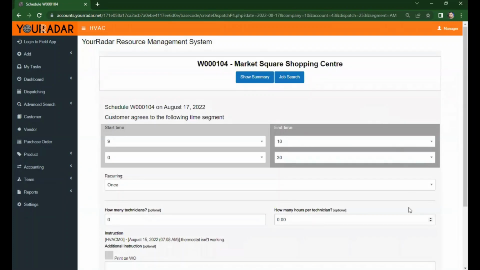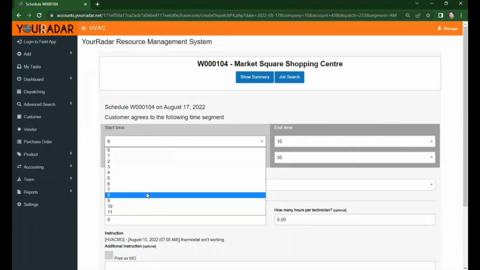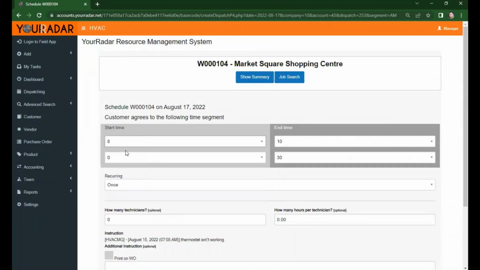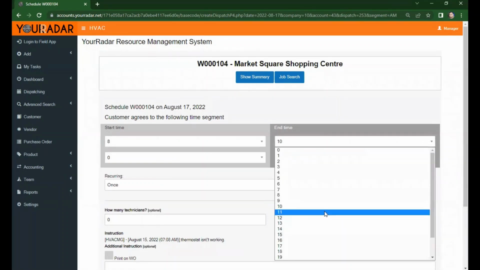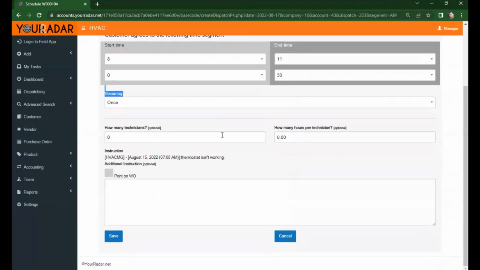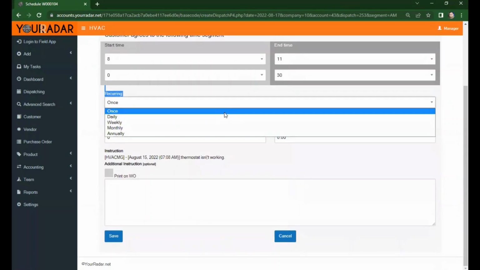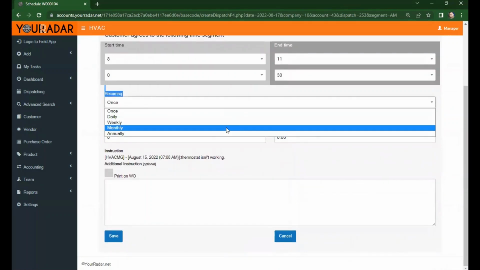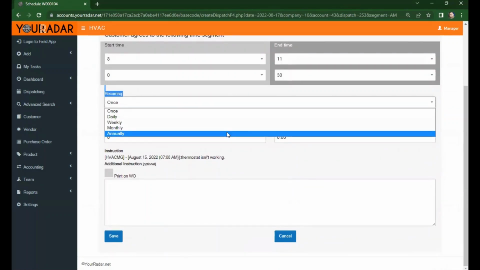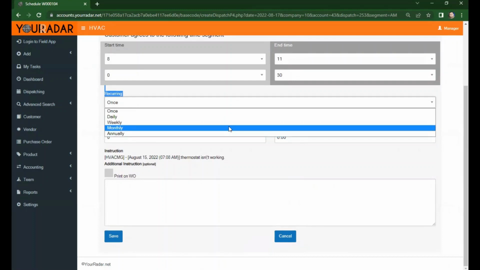And you will have this page. Let's assume that we're expecting our technician from 8 to 11. Recurring, we can either select daily, weekly, monthly, or annually. For this, let's select monthly.